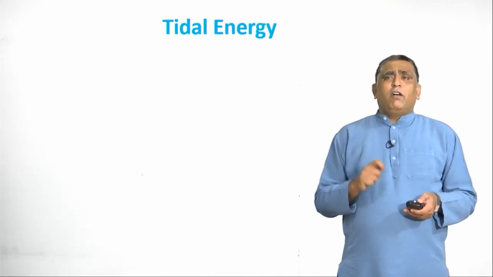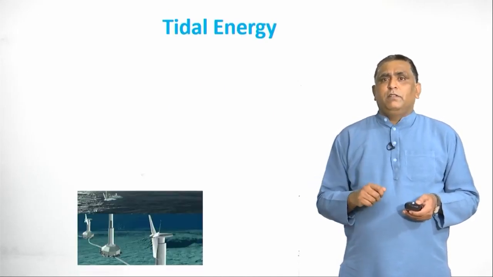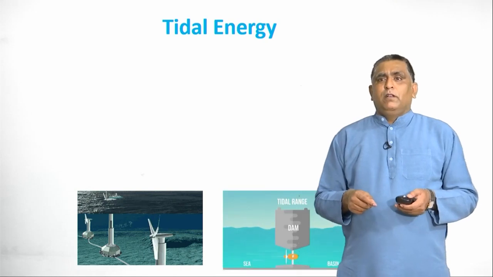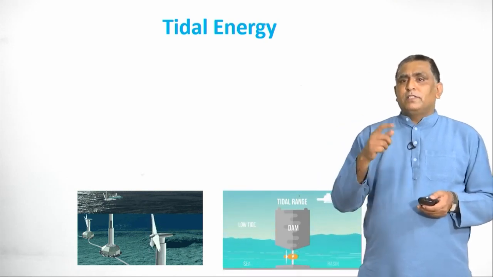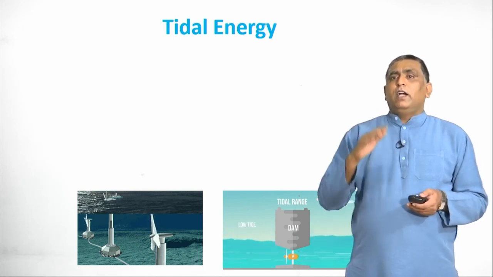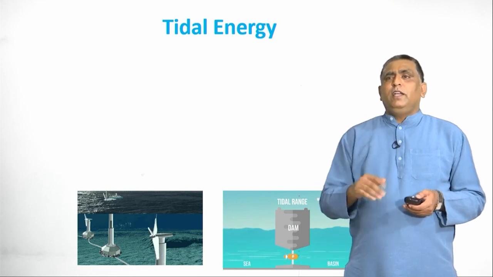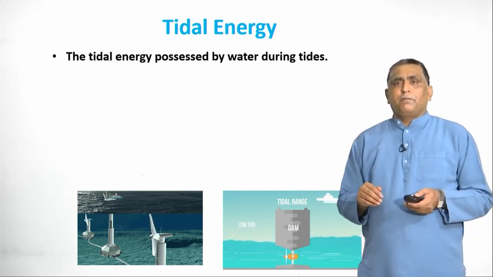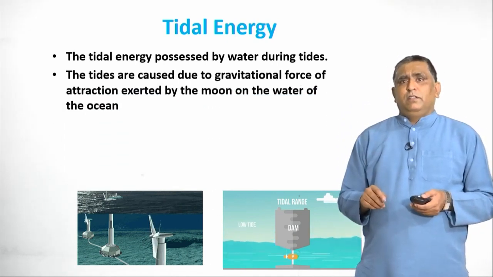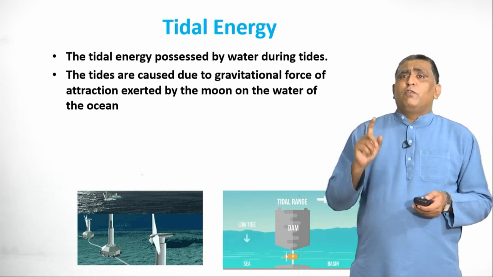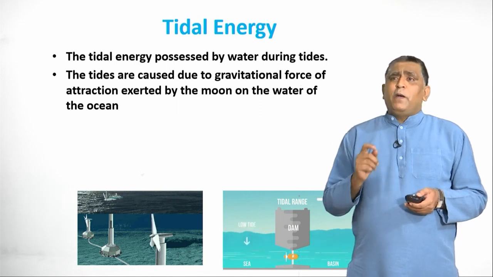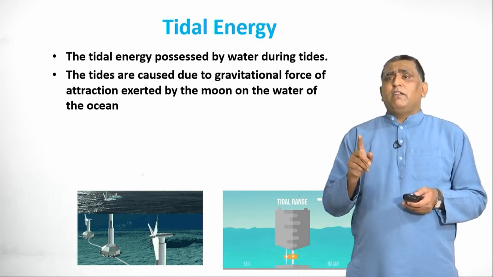Now, how can we harness tidal energy? You can see how a tidal energy farm looks like, how energy is converted. You can see clearly there is a dam in the narrow space and how tidal energy is converted. Let us discuss how exactly it works. Tidal energy is possessed by water during tides. Tides are caused due to the gravitational force of attraction exerted by the moon on the water of the ocean. This you have learnt last year in the gravitation lesson.